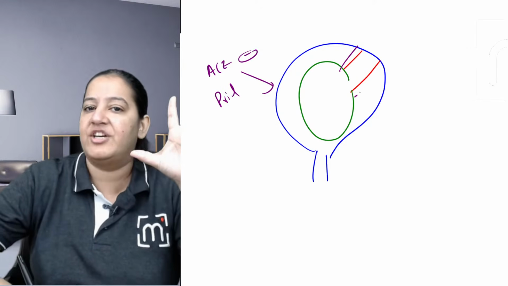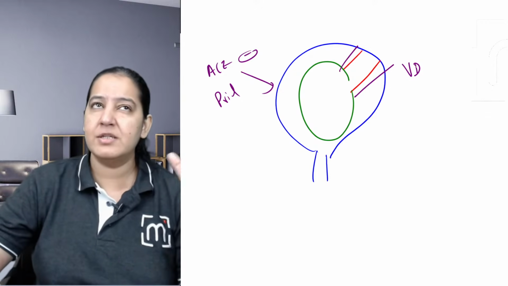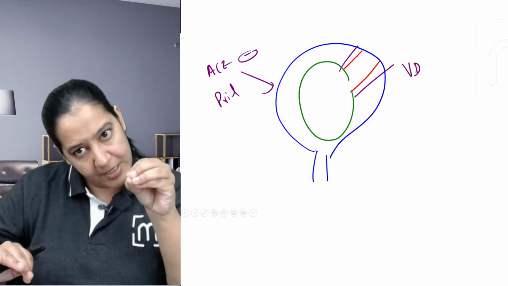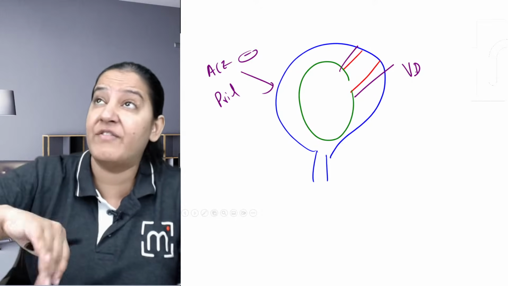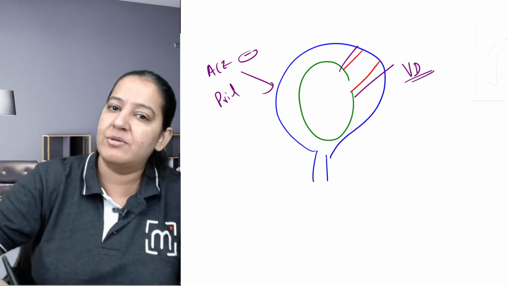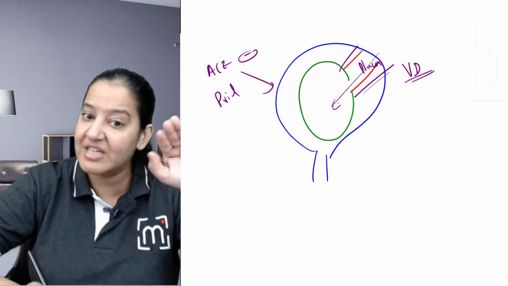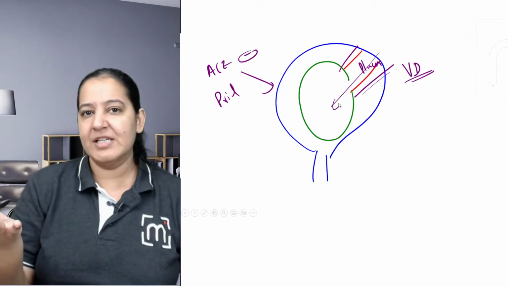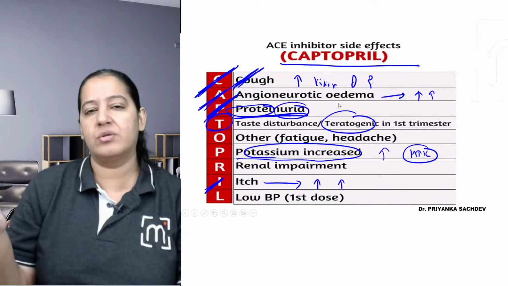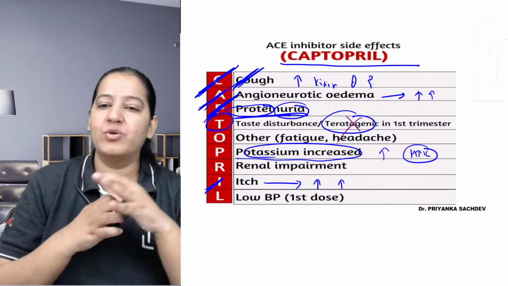It will cause vasodilatation. Because the angiotensin 2 is causing vasoconstriction, they are opposing angiotensin 2. So basically they are doing vasodilatation, the opposite of angiotensin 2. Angiotensin 2 causes vasoconstriction, I told you, right? So they will cause vasodilatation of the placenta also. Because of the vasodilatation of the placenta, the blood flow to the fetus will be compromised, and the fetus will not get good blood. Many things will happen, congenital morbidities will happen. So it is a teratogenic drug. Don't give it in pregnancy.